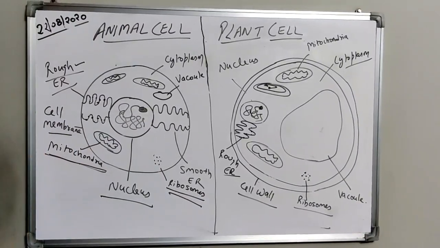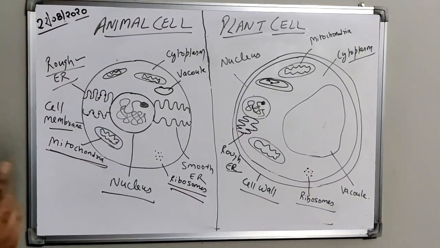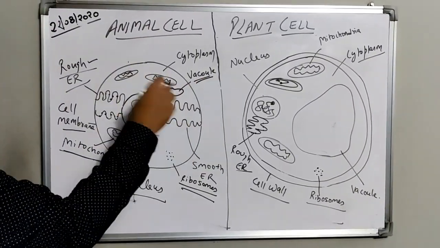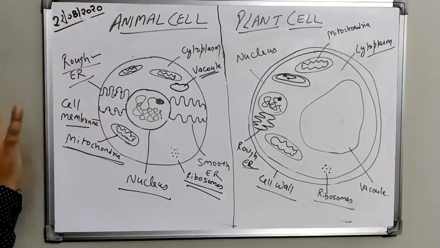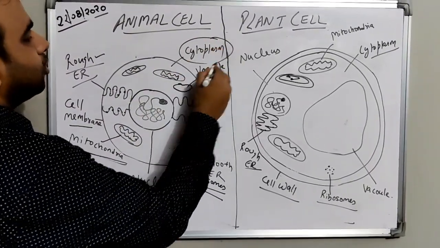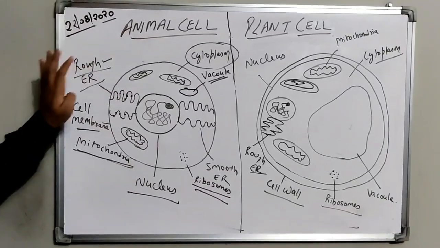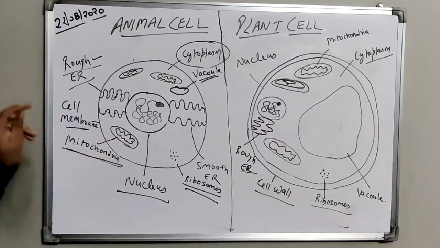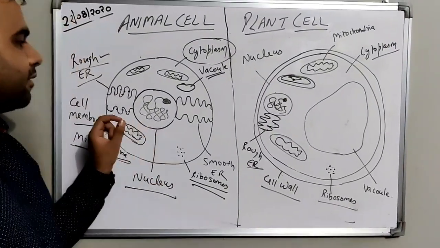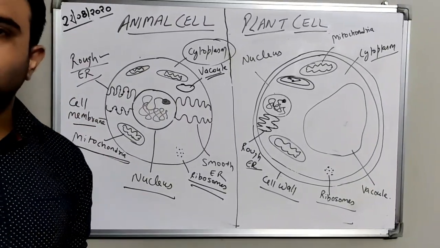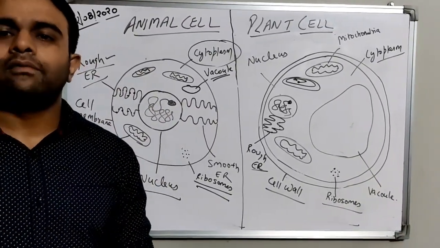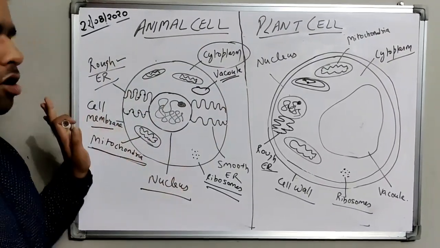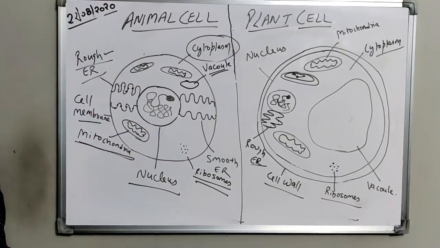Ribosomes are found in both prokaryotic as well as eukaryotic cells. And there is a small sac-like structure known as vacuole, and the entire fluid space where all the cell organelles are present is known as cytoplasm. So in the case of animal cell, you have to make this diagram in your science notebook with the help of this lecture. Okay students, in various books you must be observing some other organelles also, but don't worry about that. We will study them in class 9. We have this much in our syllabus, so we have studied the entire organelles in very detailed description.